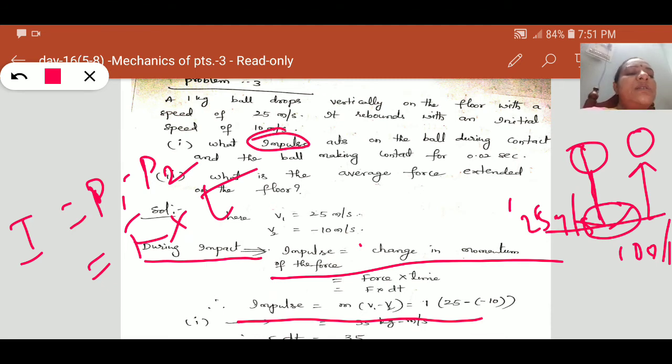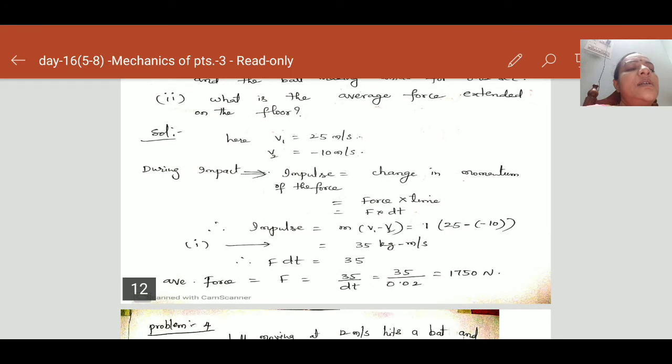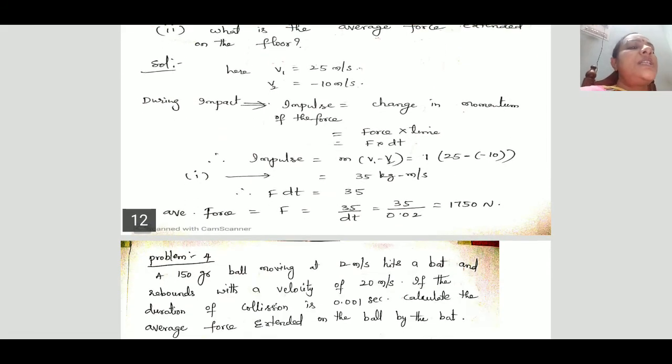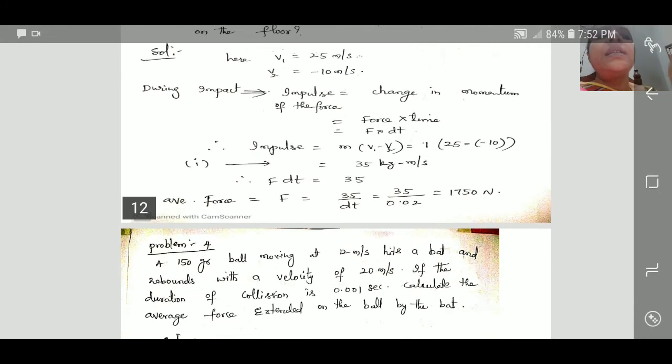By using this formula, impulse is nothing but the change in momentum, that is m into v1 minus v2. m is 1, v1 is 25, and v2, as it rebounds, its direction changes, so we take v2 as minus 10. So minus of minus 10 is plus, so that is 35 kg meter per second. This is again equal to F into t, and he is asking about the average force also.